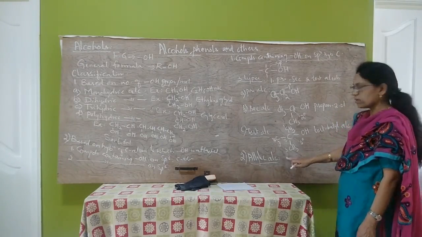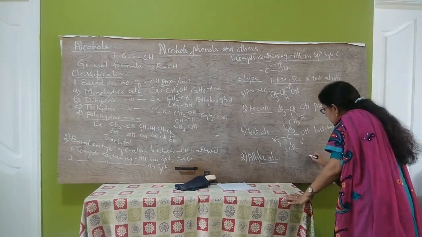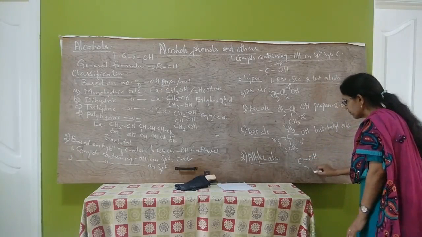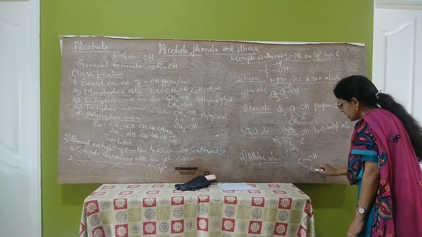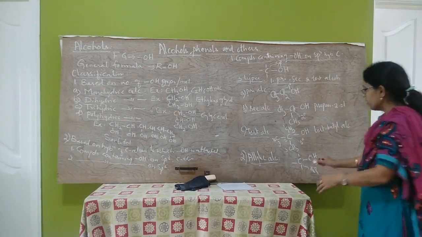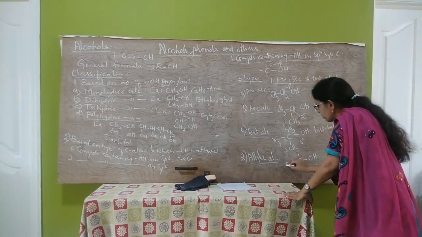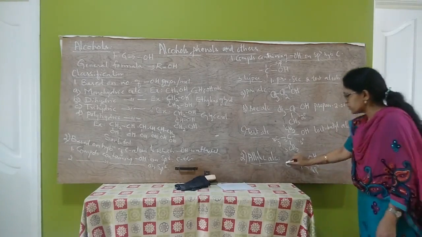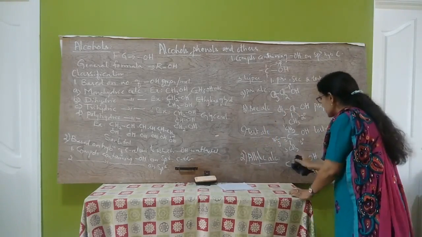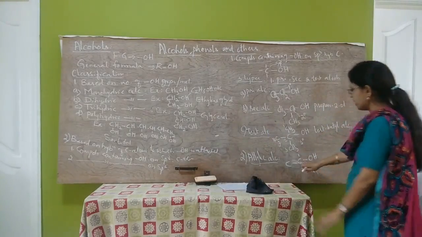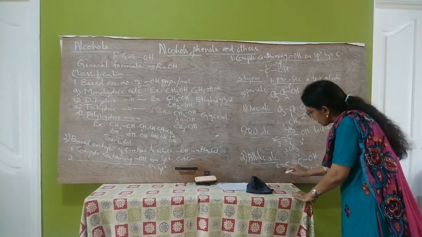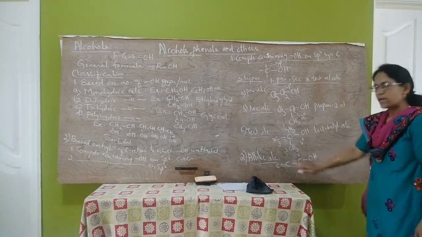Allylic alcohols are the alcohols in which OH is attached to sp3 hybridized carbon atom, saturated carbon atom, which is present adjacent to a carbon-carbon double bond, that is, a carbon containing a double bond.